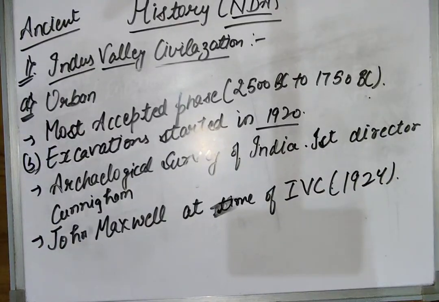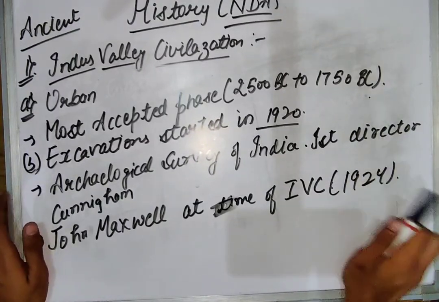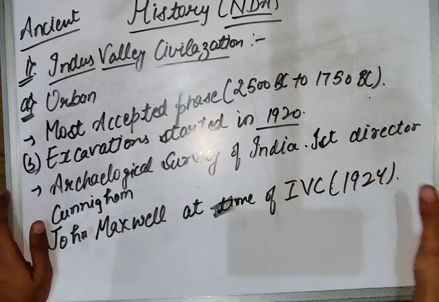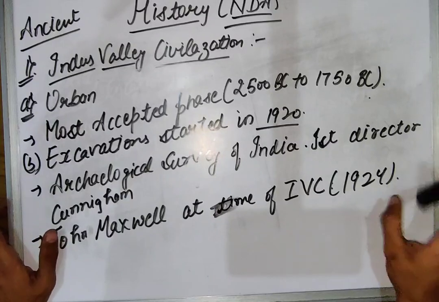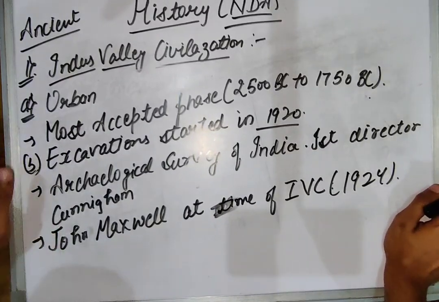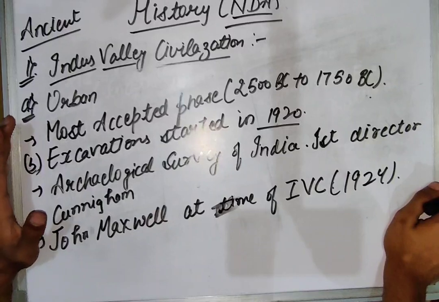Let me clear the concept. Basically, the excavation of the Indus Valley civilization started in the year 1920, and the time when the Indus Valley civilization was recognized by the Archaeological Survey of India was in the year 1924. At that time, John Maxwell was the Director General of the Archaeological Survey of India.